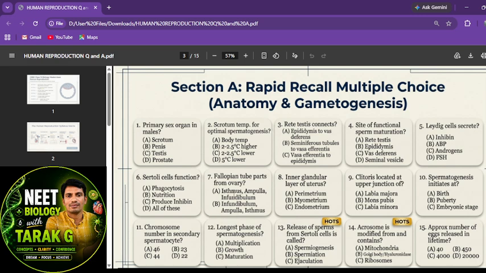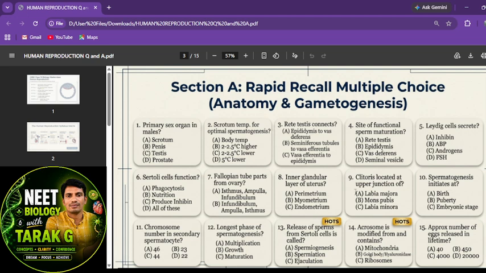Whereas the seventh question: the fallopian tube part from the ovary. Not the fundus or the uterus, right? See here, infundibulum, ampulla, isthmus, IAI. Infundibulum is the start, fimbria is before that, and that's not a part, right? The answer is B. Seventh one, answer B. Eighth one, the inner glandular layer of the uterus. The glandular layer, inner, obviously that's the endometrium. After that, myometrium is the middle and perimetrium is the outer one, right? The answer is C. The eighth one is the endometrium, right?